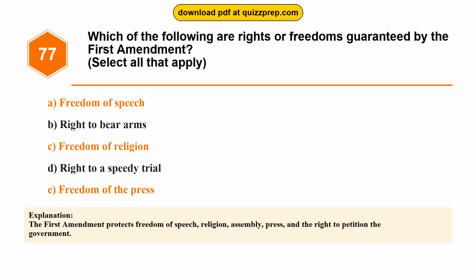The First Amendment protects freedom of speech, religion, assembly, press, and the right to petition the government.